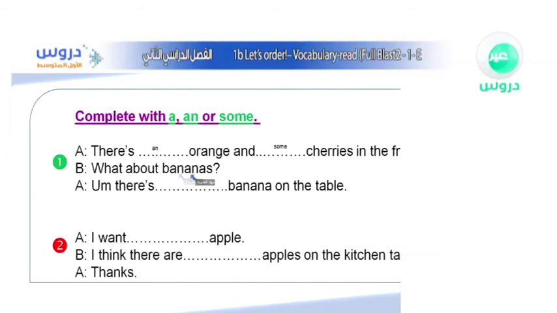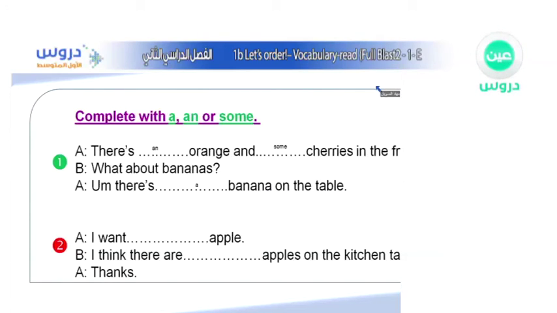What about bananas? As you can see, there is a banana. Just one, you guys. Just one. So what do we do about one banana over here? What do we do? That's right. We add the word a. A banana on the table. That's right. There is a banana on the table.